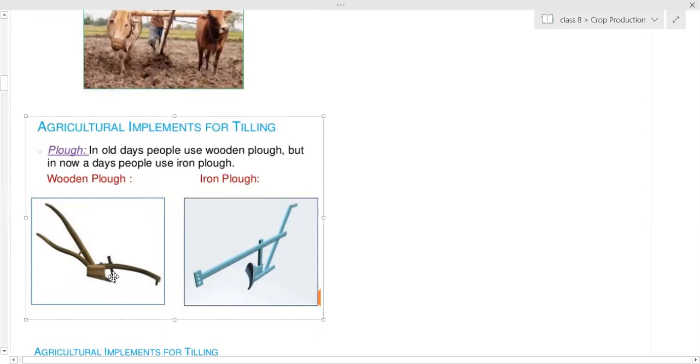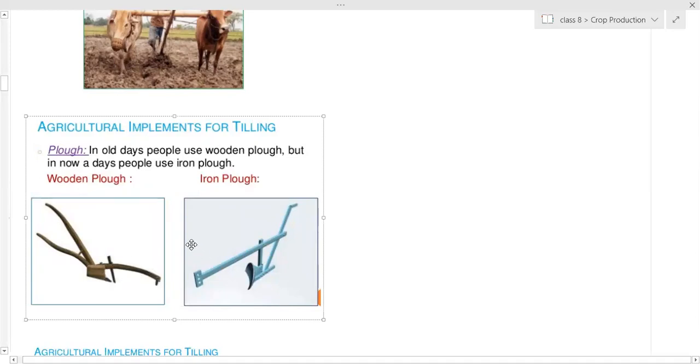Here there are these angles. These two parts are held by the animals. This part moves inside the soil and then crushes the soil. So that will loosen the soil. At home it can be easily loosened with the help of a khurpi, and that is done on a larger scale this way.